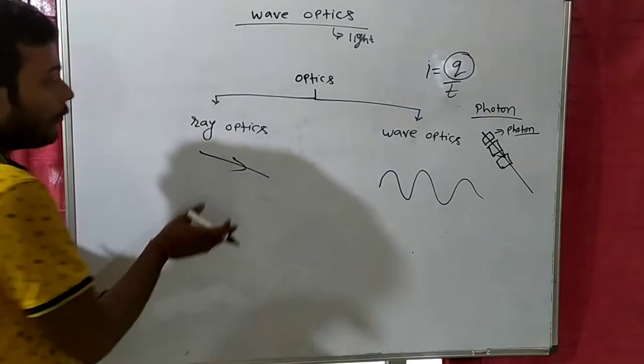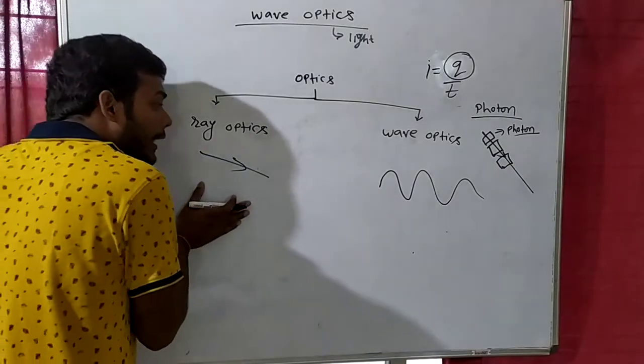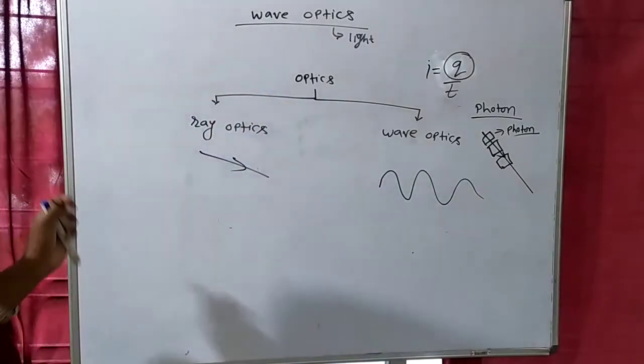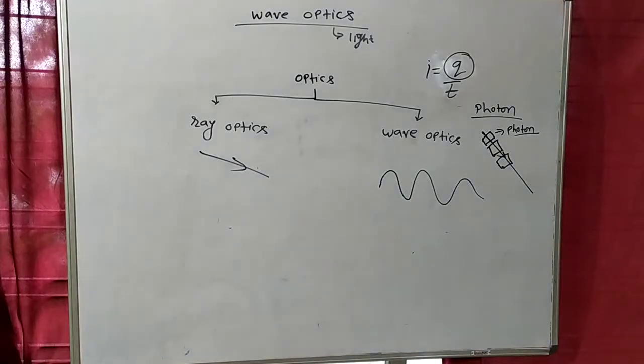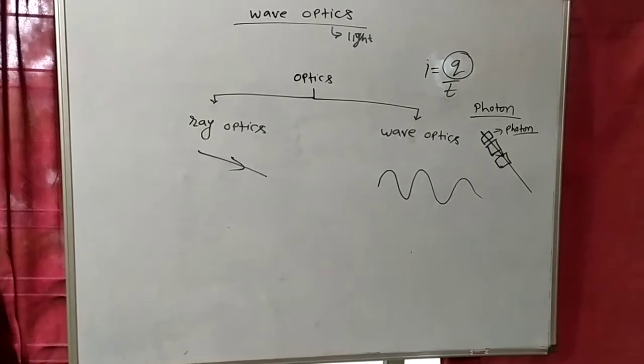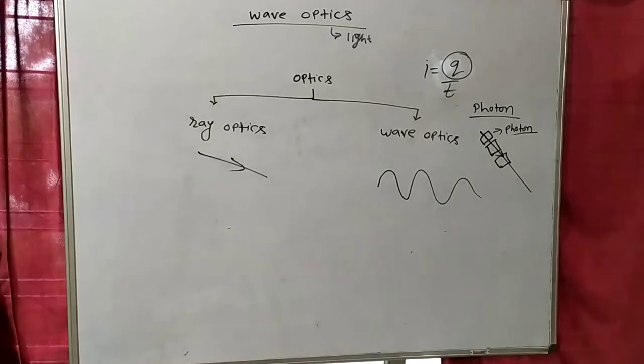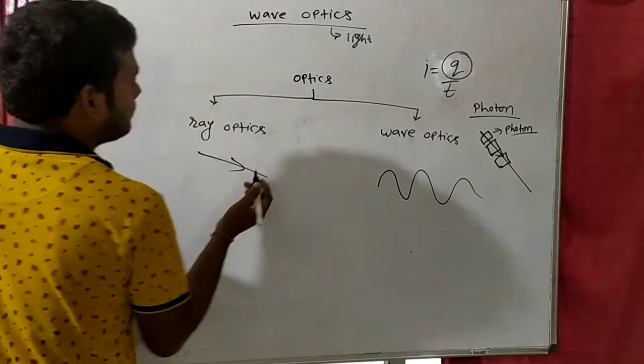But what you have to understand is that light moves like a ray and also like a wave. Both are correct. So we believe that light can move like a ray and light can also move like a wave. Clear?